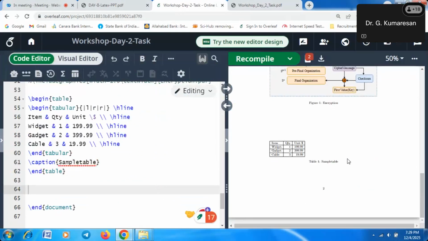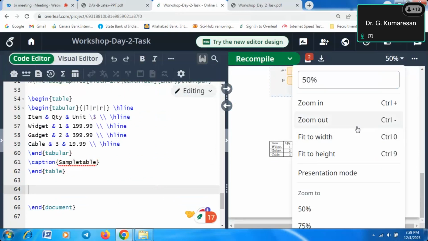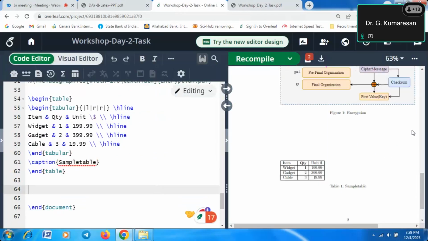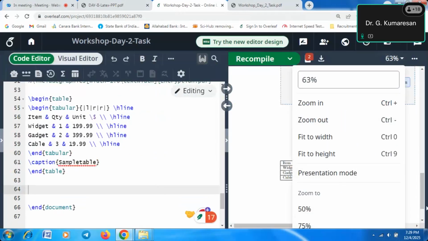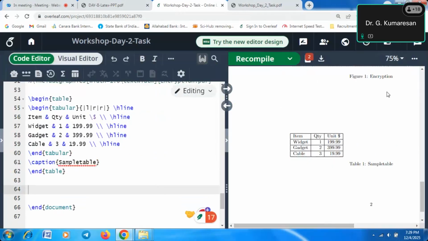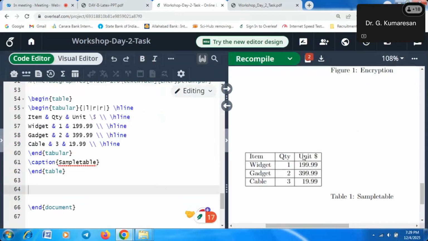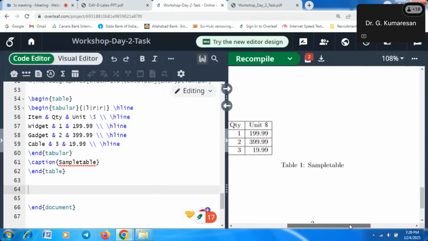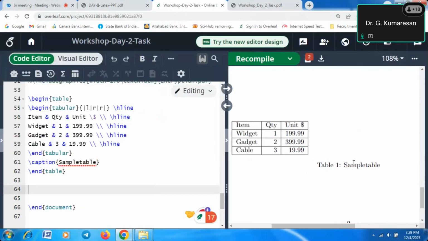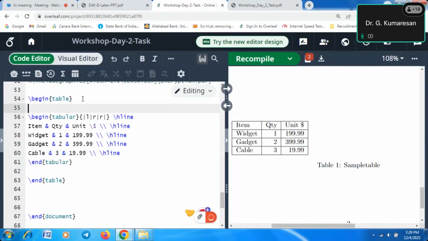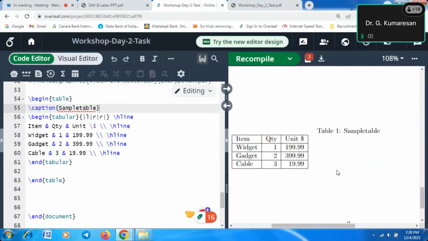Now the table names are coming. See, the caption names are coming. So this is the table name, and it is coming here. Based on your interest, you can put it anywhere around the table. If you are using caption, the numbering is automatically added.